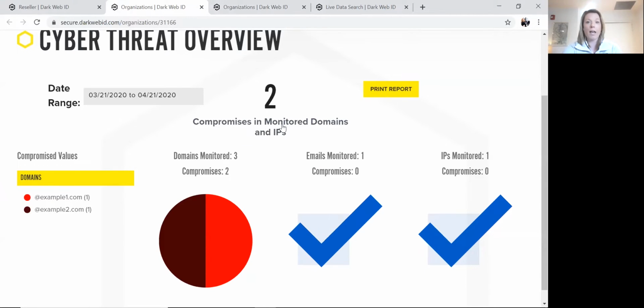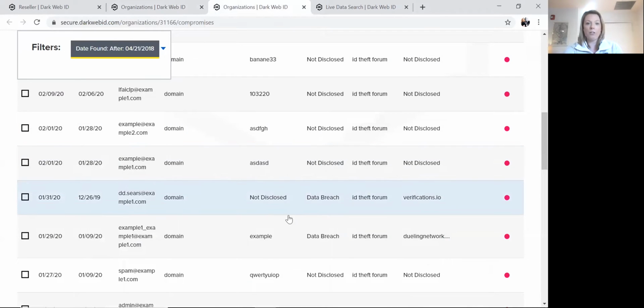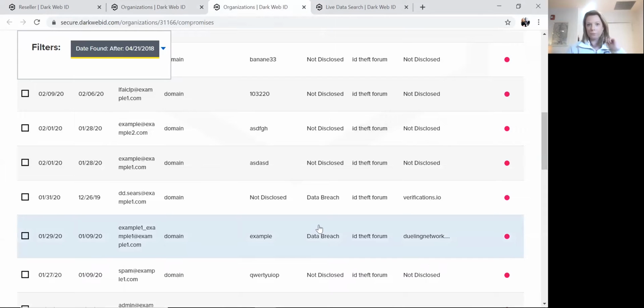You'll see, again, a high-level overview drilled down to the domain level so you can see what's happening with that particular organization. And then when you dive into the actual report, you're going to get those individual compromised records. What we're sharing with you when we're providing these alerts is the email address that was compromised and the full clear text password associated with that particular record.